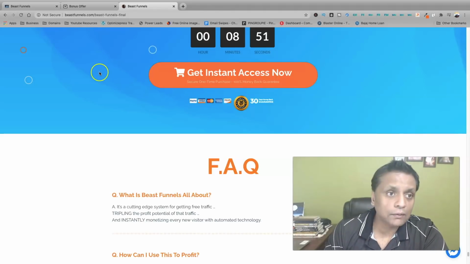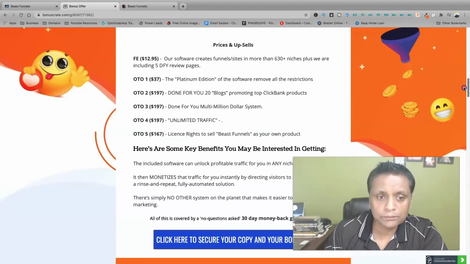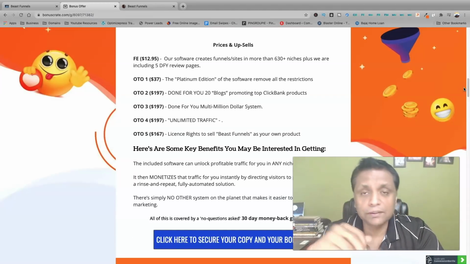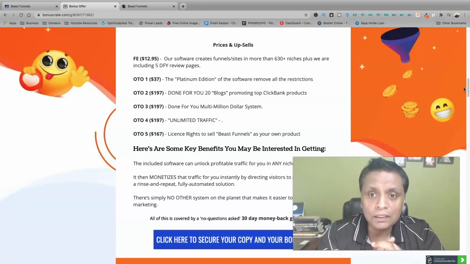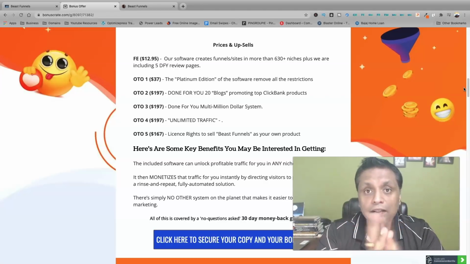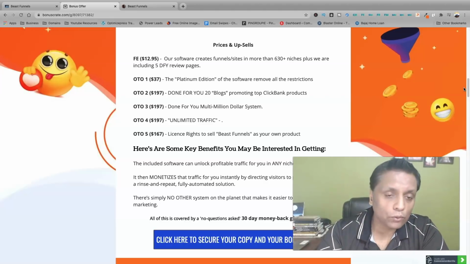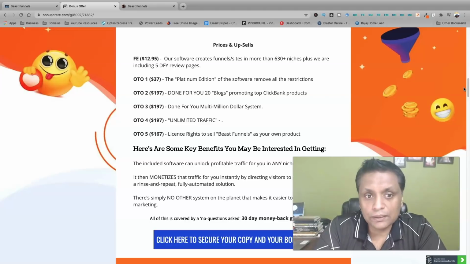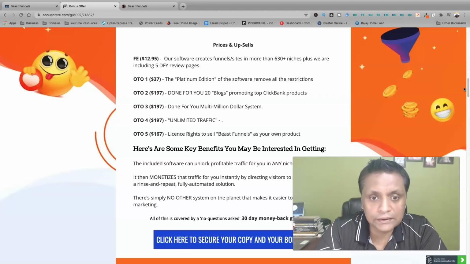So now coming to the pricing for Beast Funnels. The front end of Beast Funnels is going to cost you $12.95, and you're going to get 5 done-for-you review pages. The first OTO is for $37. That's the platinum edition of the software, and I believe you can create unlimited pages using the platinum edition.